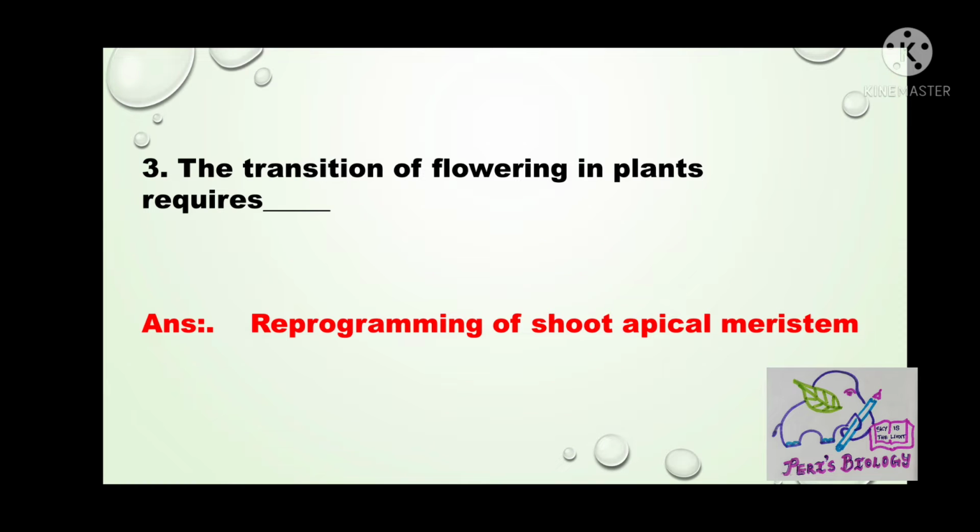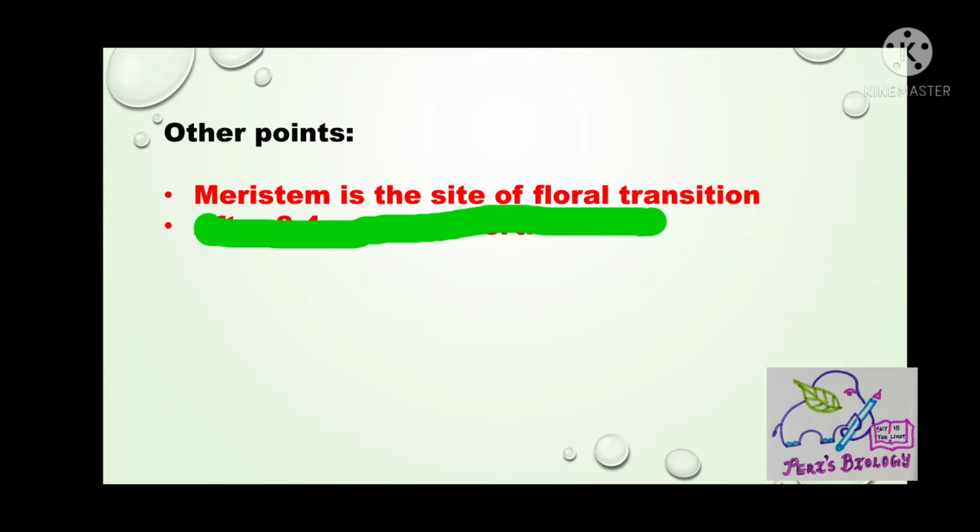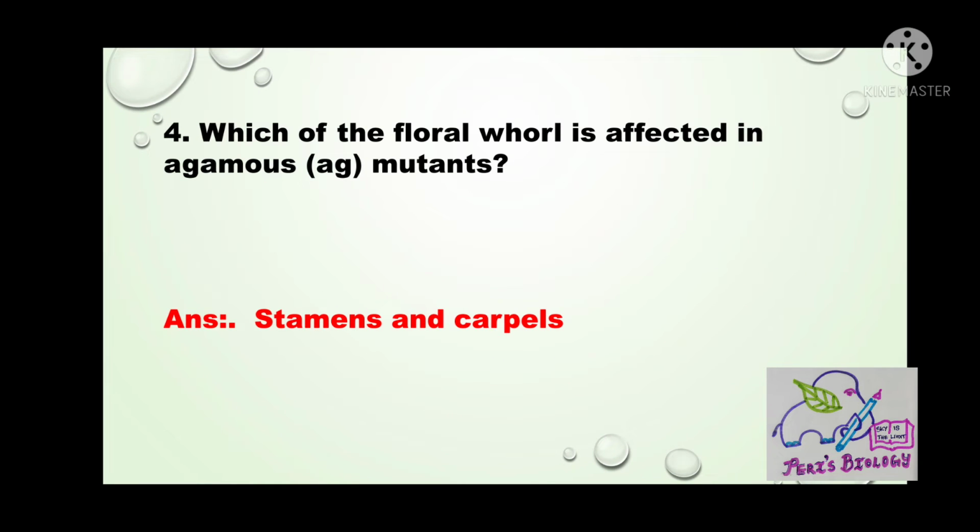Next question. The transition to flowering in plants requires dash. Answer is reprogramming of shoot apical meristem. Apical meristem must undergo a change in identity from vegetative to floral meristem. Meristem is the site of floral transition that signals and converts leaf making to flower making.